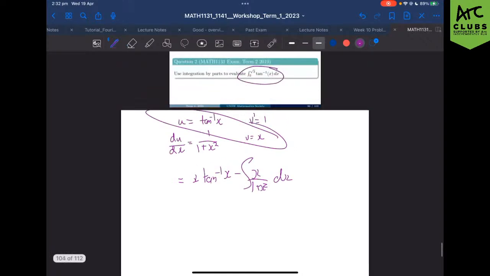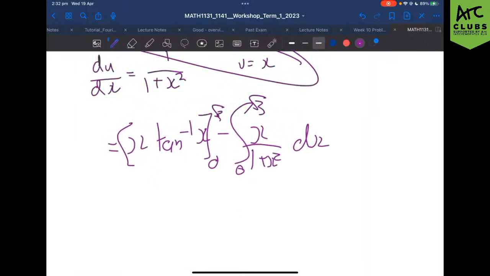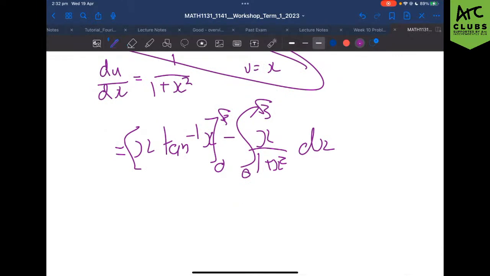We also need to remember our bounds because we do actually have bounds here. So we need to evaluate that from 0 to root 3. Also, please accept my humblest apologies for how awful my handwriting is. Thank you very much. I appreciate it.